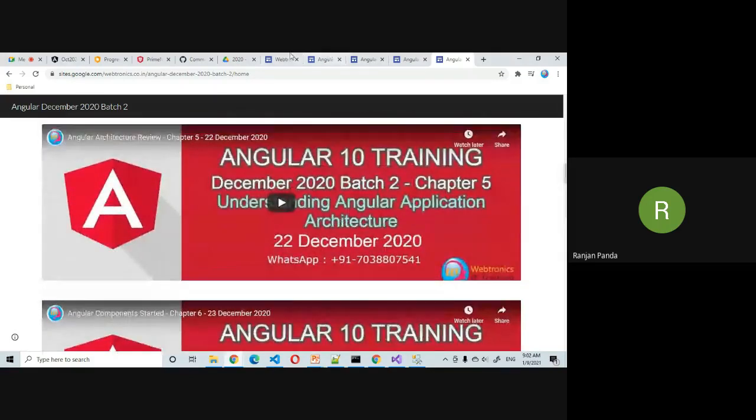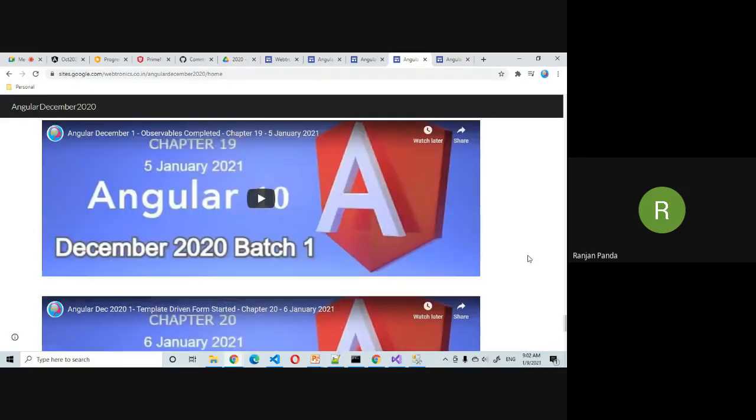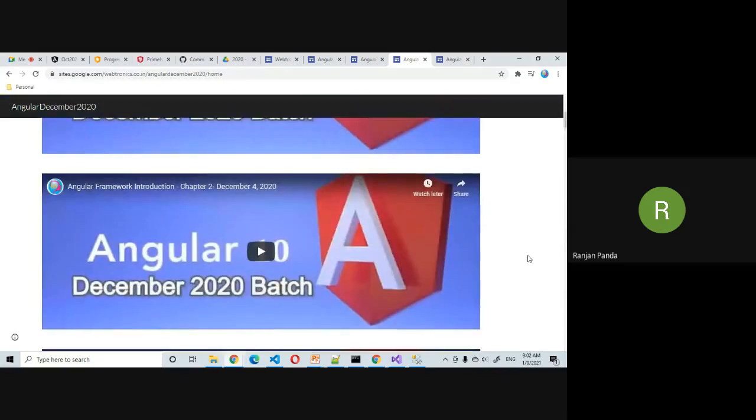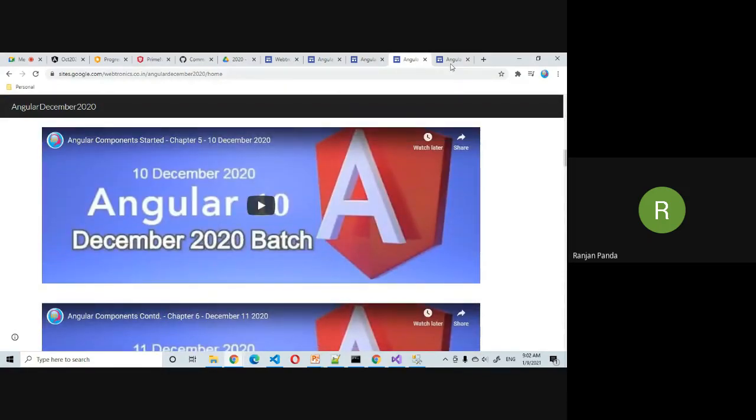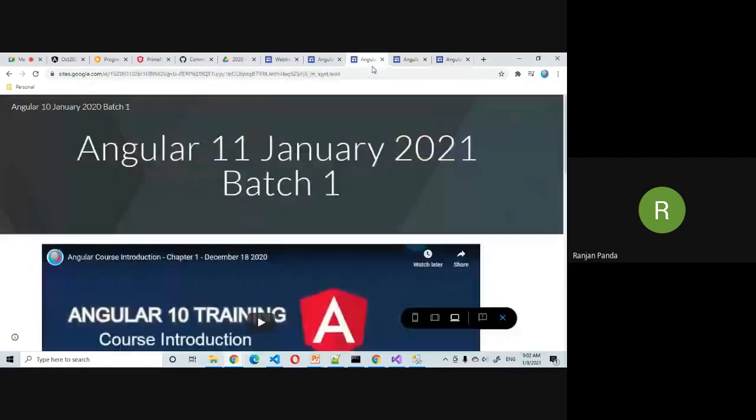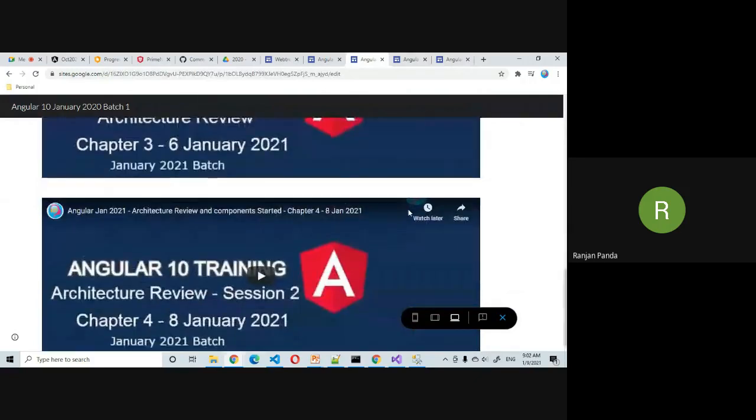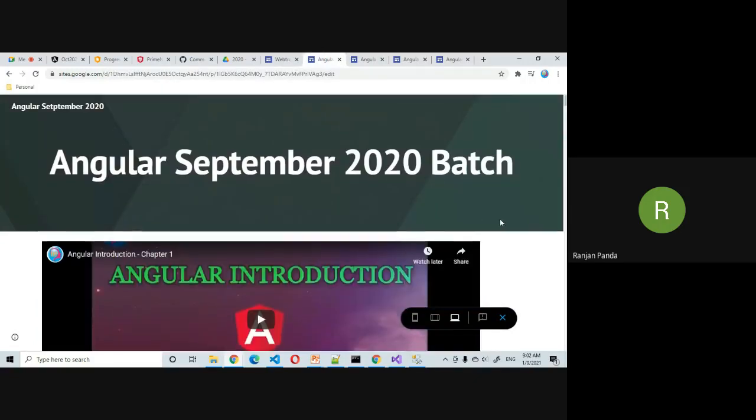That is the reason, if you see, I'm just archiving the sites. I'm not deleting them. And this is the same for all the batches. If you see the history, it is the same for all the batches. This is for the first batch of December. This is for the second batch of December, and recently we started a new batch in January. We have just 3-4 sessions for them. So these are the older ones. This is the September batch.